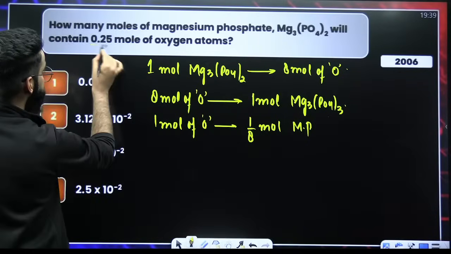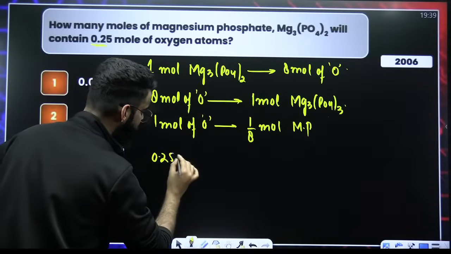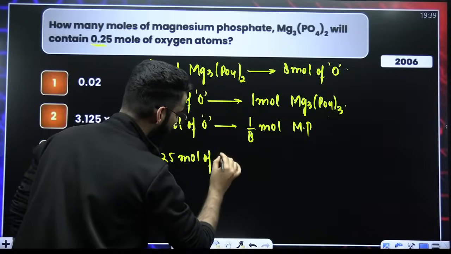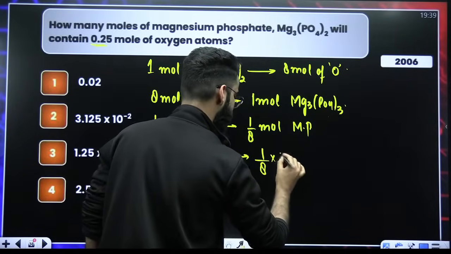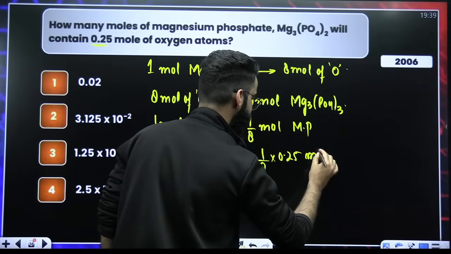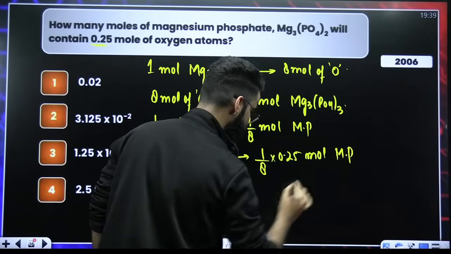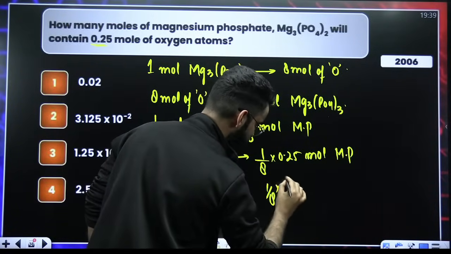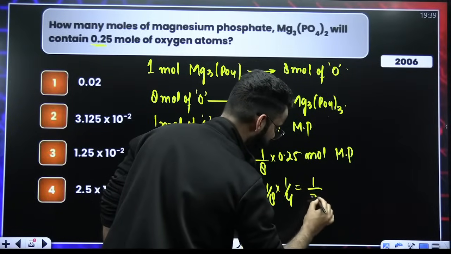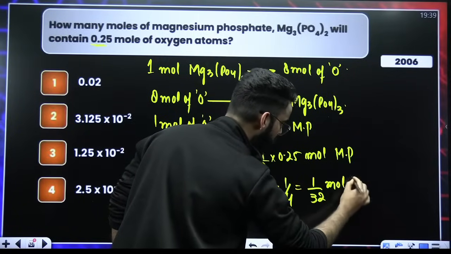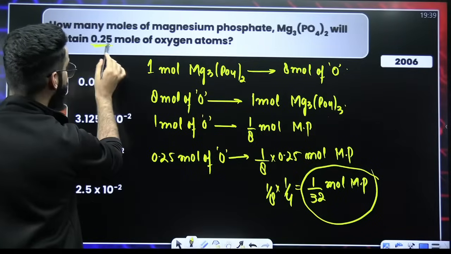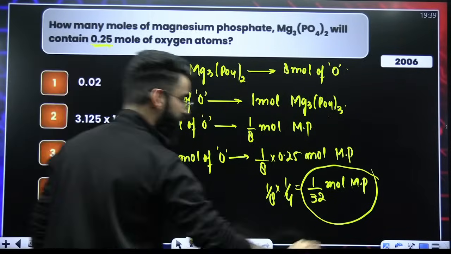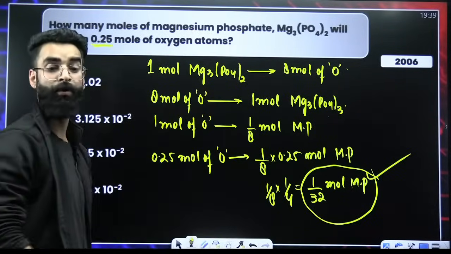As per the question, 0.25 moles of O will be present in 1 by 8 multiplied by 0.25 moles of magnesium phosphate. So this comes out to be 1 by 8, this is 1 by 4 here. So the final value is 1 by 32 moles of magnesium phosphate. So as per the question, 0.25 moles of O will be present in 1 by 32 moles of magnesium phosphate.